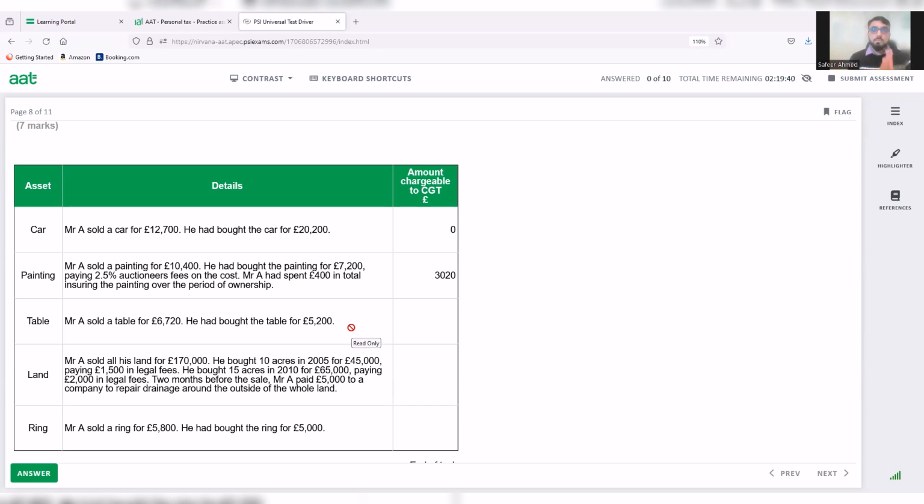remember special rules. If one of the cost or disposal proceeds is less than 6,000, special rules will be applicable. So what kind of special rule is applicable in here? That your gain will be restricted. And remember that equation, which is 5 divided by 3 times disposal proceeds minus 6,000. So let me show you calculations for that as well.